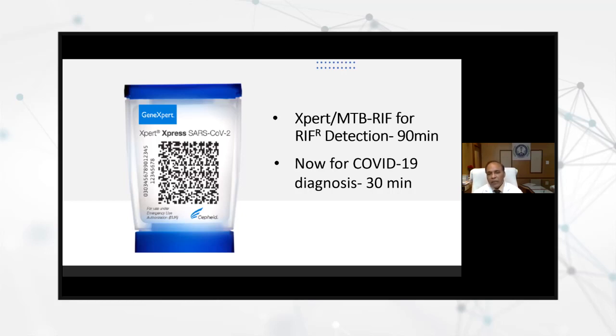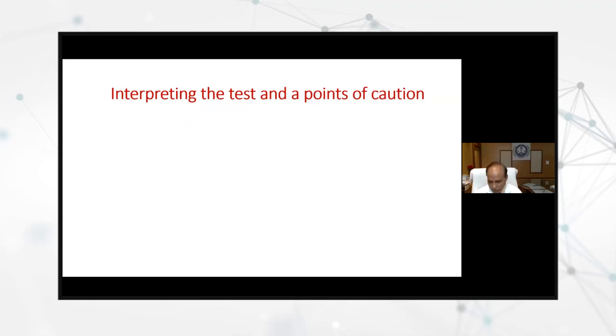And they are taking this opportunity to pitch in with the GeneXpert machines every district in India has for tuberculosis. So only the cartridge will be different, but the same machine can be used at every district. So today itself, our Honorable Minister of Health, Union Minister of Health and Family Welfare, discussed and declared that from next week or so, all districts will have this facility to diagnose coronavirus infection using these CBNAAT cartridges.